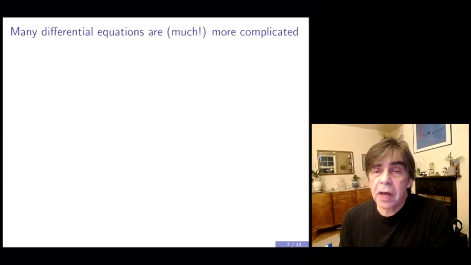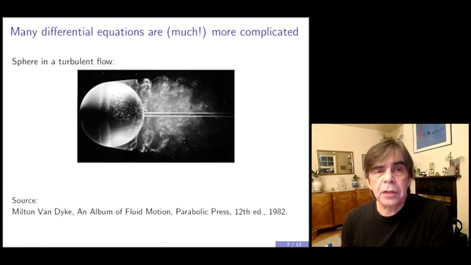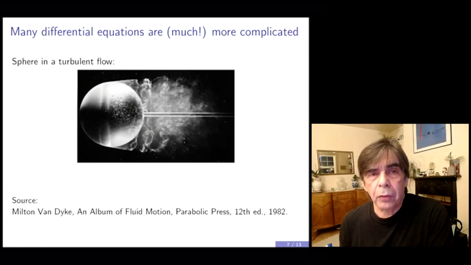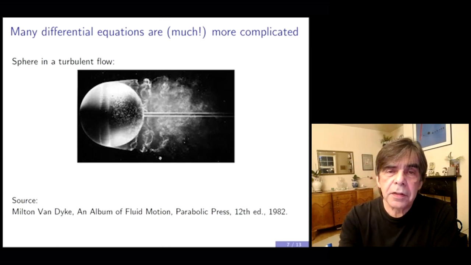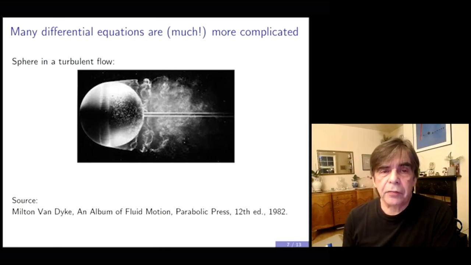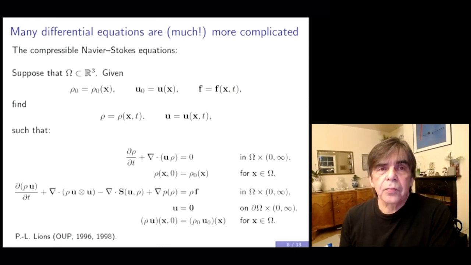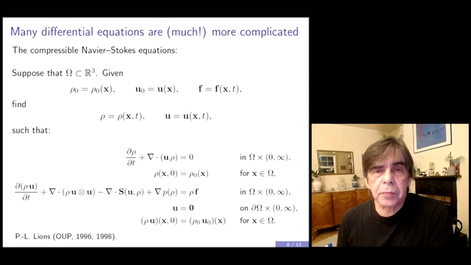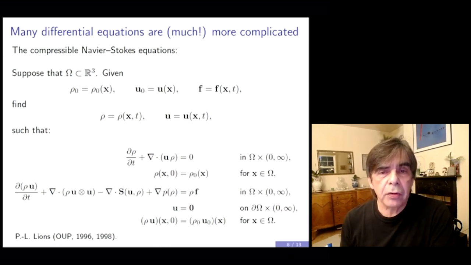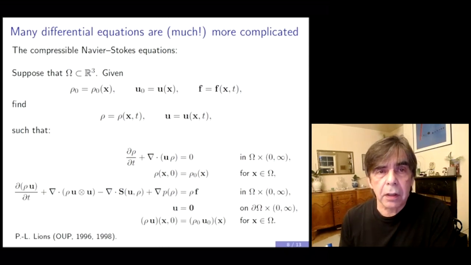Many differential equations are much more complicated than the ones that you saw on the previous slide. So, for example, if you need to model the flow around a ball, what you will see is that there is a turbulent wake behind the ball, and how do you describe this turbulent wake using partial differential equations? So what you would need to solve this time is this set of partial differential equations called the compressible Navier-Stokes equations, which also arise, for example, in modeling the flow around an aircraft or around a car.